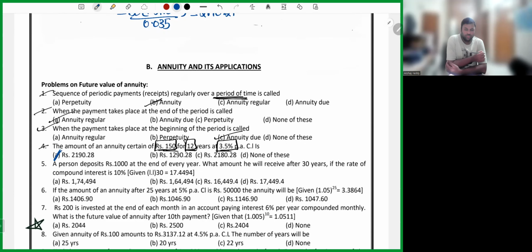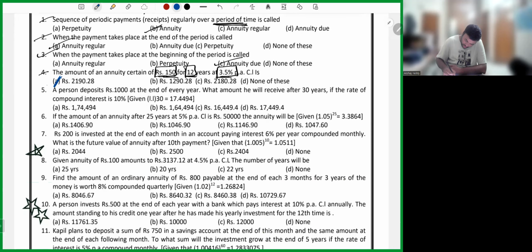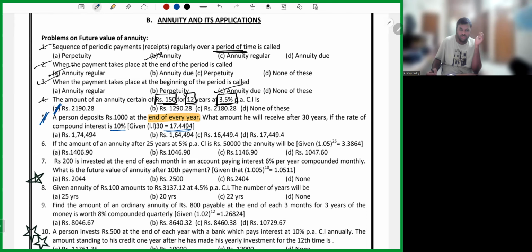There is no issue. Now, coming to question number 5. A person deposits 1,000 at the end of every year. He's telling at the end. So is it ordinary annuity or annuity due? Obviously, sir, it is ordinary annuity because that fellow is telling at the end. What amount will he receive after 30 years if the rate of interest is 10%? And 1.1 whole power 30 is also given for you. Okay, it's a simple one. Let's do it.